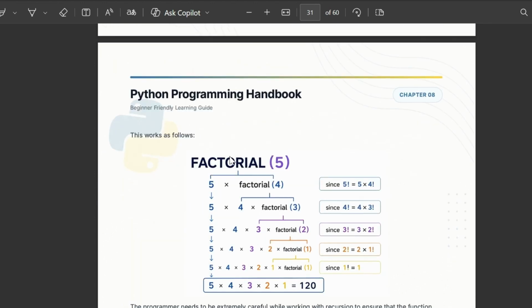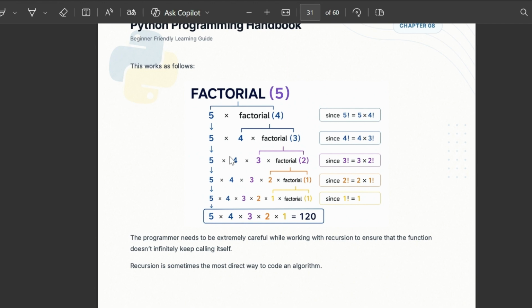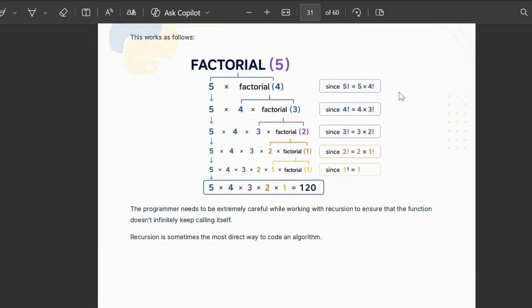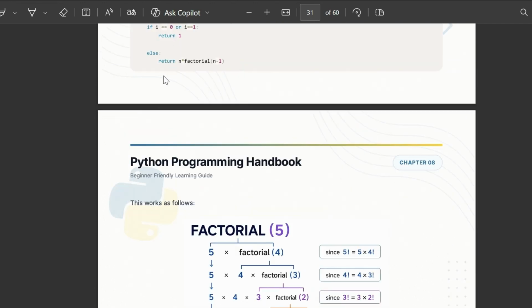Else, return n multiplied by factorial of n minus 1. Let me show you the workflow of how it happens. Factorial of 5: what is a factorial? I have already discussed it. 5 multiplied by 4, then 3, then 2, then 1, that is the factorial of 5, which equals 120. So our code returns n multiplied by factorial of n minus 1.